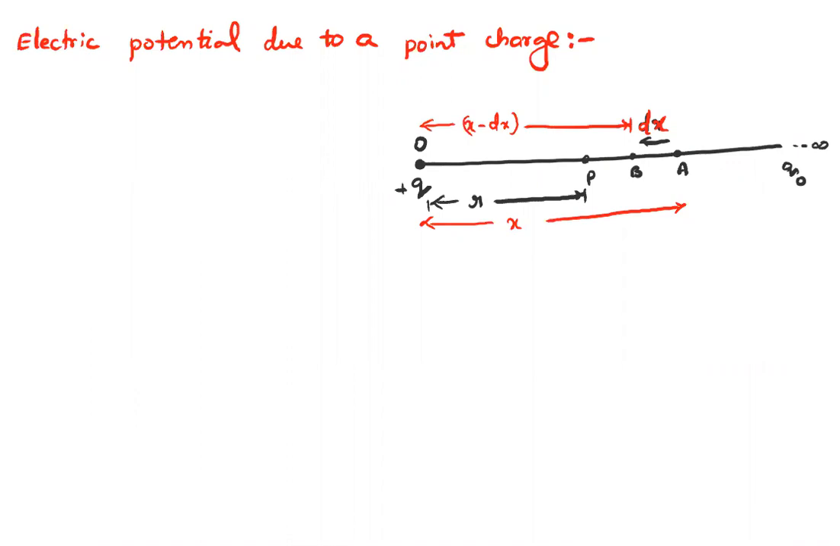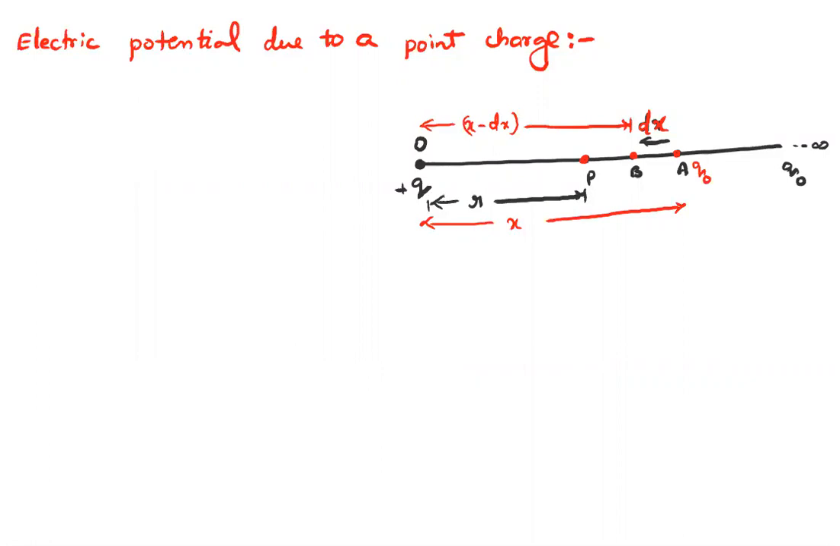Now you are bringing a charge Q naught from infinity, and I would like to place it at a point P. That means, what is the work I have to do to bring the charge from infinity to point P? For that, I will assume that initially the charge Q naught is located at A, at a distance of x from O. Later it was moved through an infinitesimal displacement dx to B. Therefore, the distance from the charge becomes x minus dx.